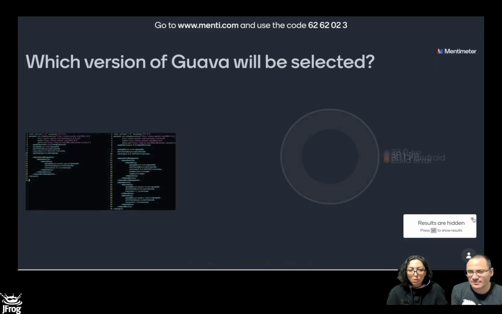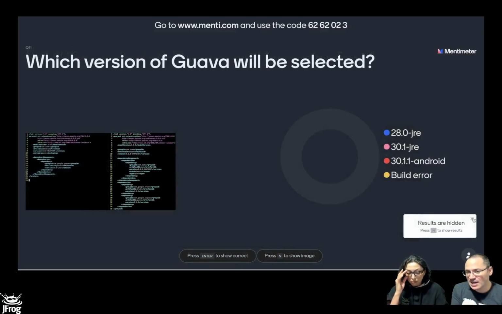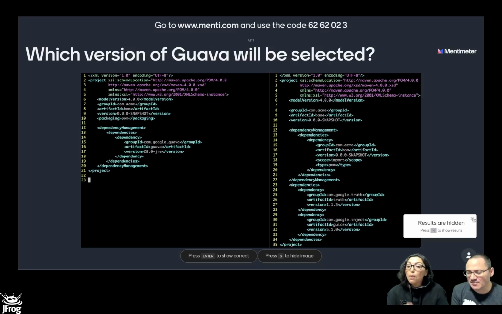So let's see the questions. On the left side, we have a BOM file, BOM stands for Bill of Materials. It only defines one single entry of Guava. Could be multiple dependencies, but for simplicity, it's just one. And on the right side, we have a consuming POM file, where you notice how we import the BOM. Yes. That's very important. It's very different to a parent POM. Check later on the difference, okay? And we have 2 transitive dependencies in that consumer.